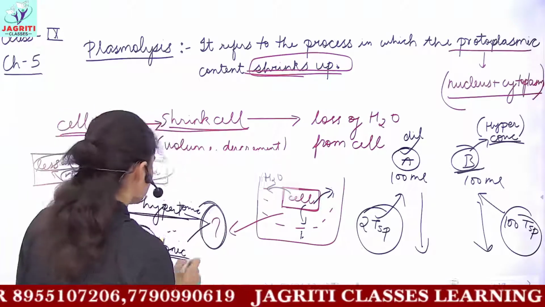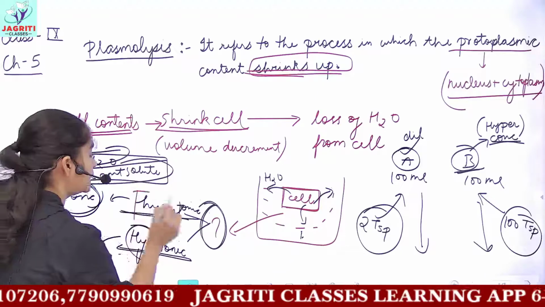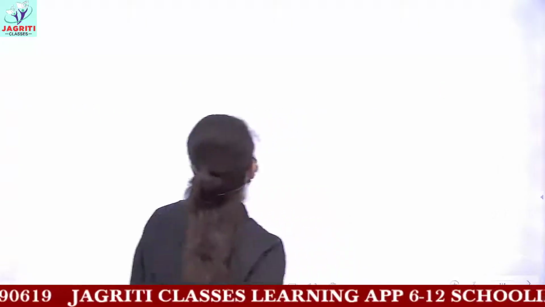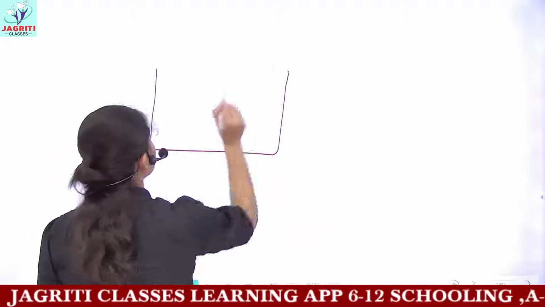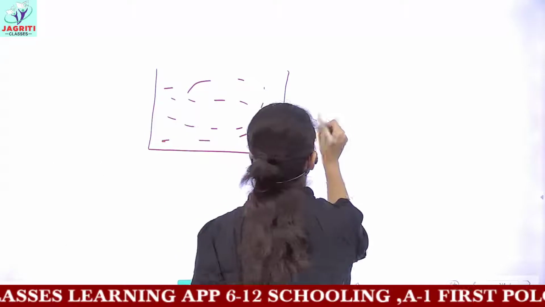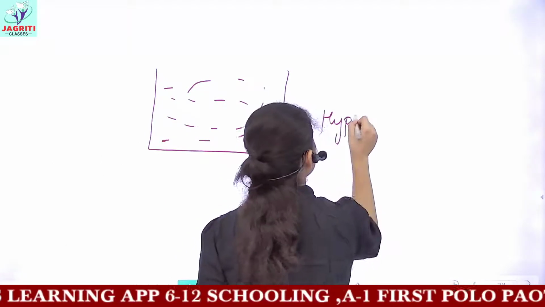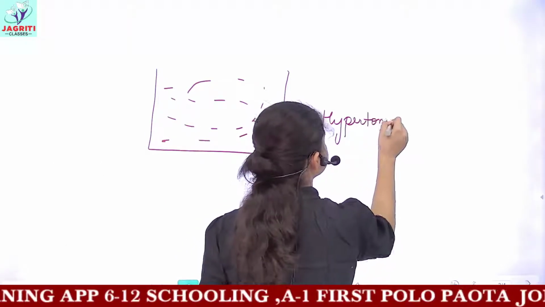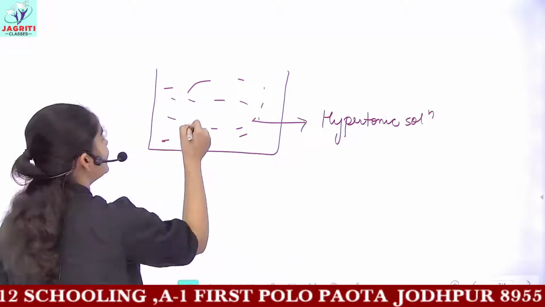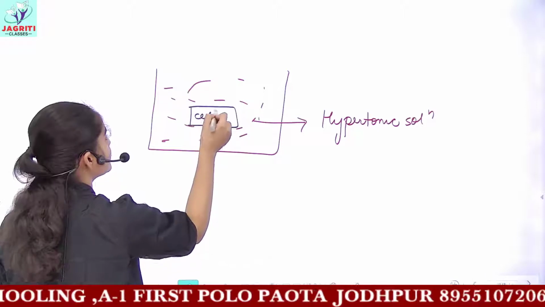The solution I will require would be a hypertonic solution, because if you have a container filled with a hypertonic solution, and then next you place a cell in this container, okay, this is your cell.